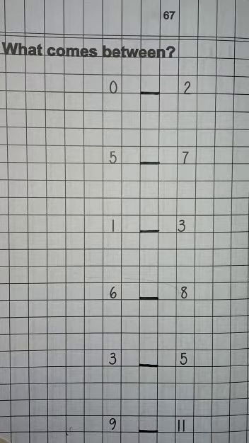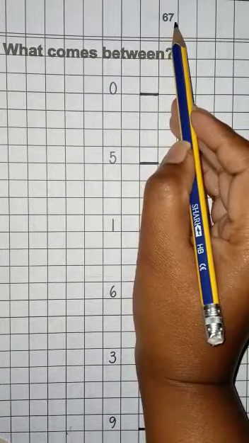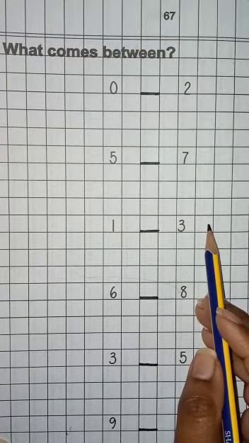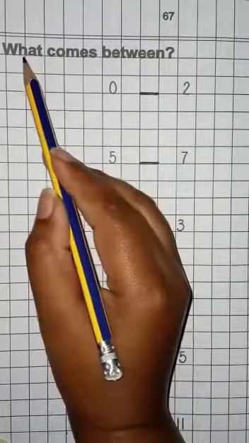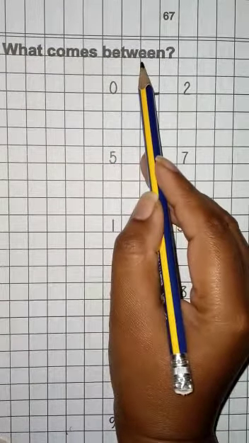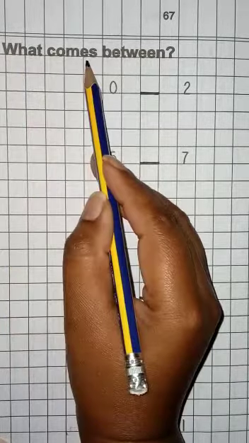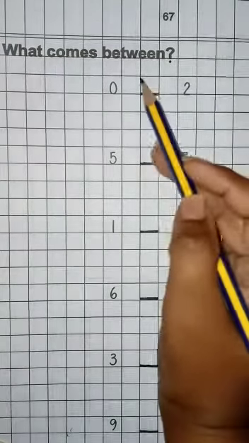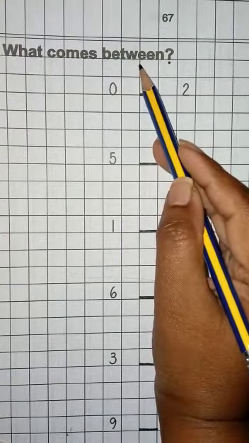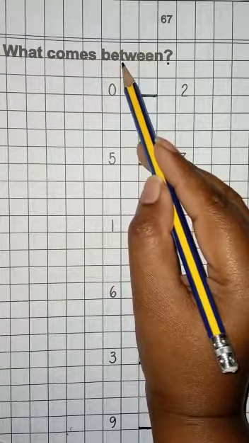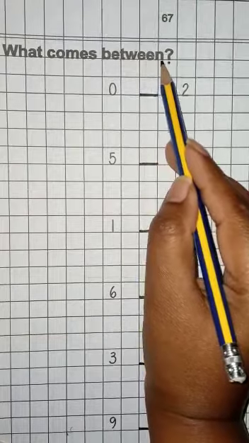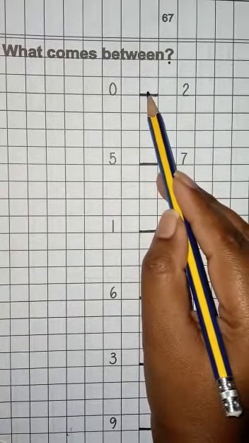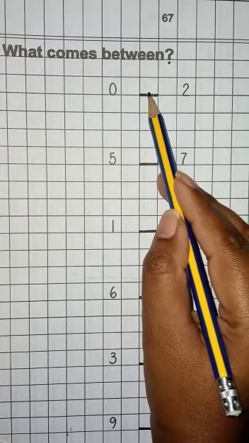I have opened page number 67 from the Maths copy, and on this page the heading is What comes between? What comes between? Children, spell this word between with me. B-E-T-W-E-E-N, between, and it means in the middle or in the center.